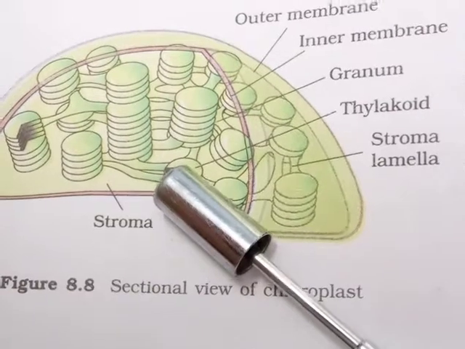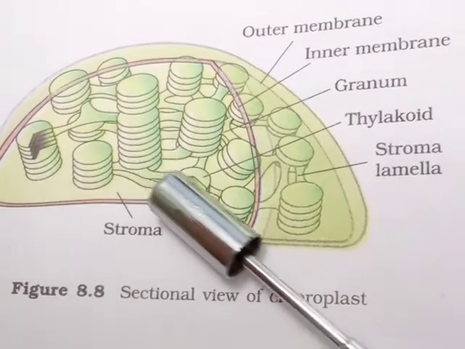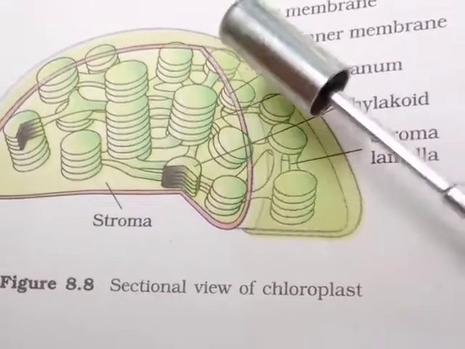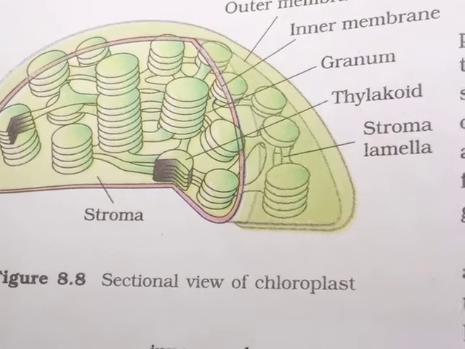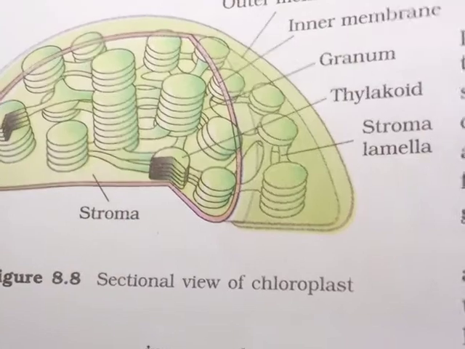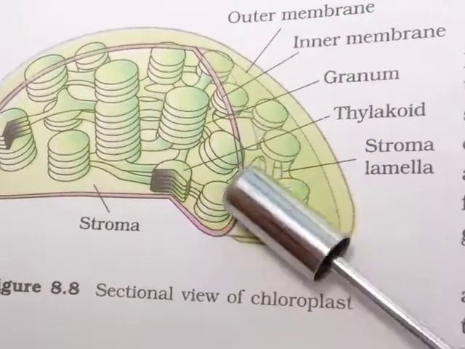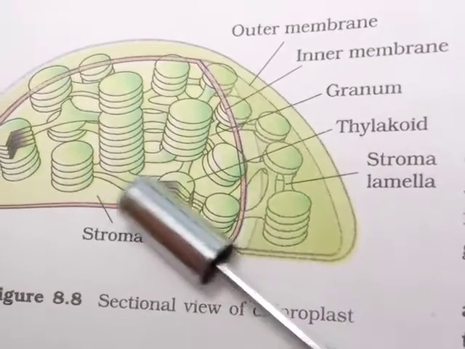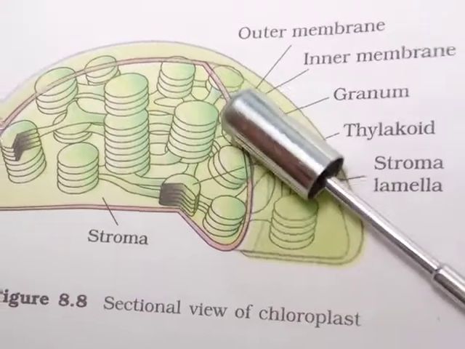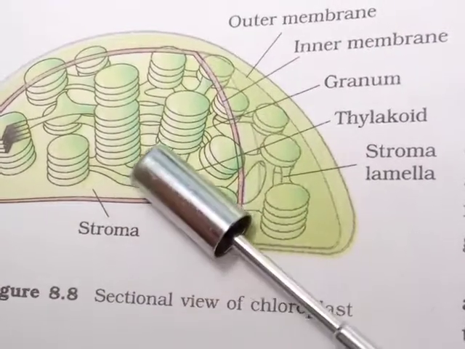In addition, there are flat membranous tubules which help to connect the thylakoids of the different grana. These are the stroma lamellae, which connect the different grana to each other, and the membrane of the thylakoids encloses a space called the lumen.